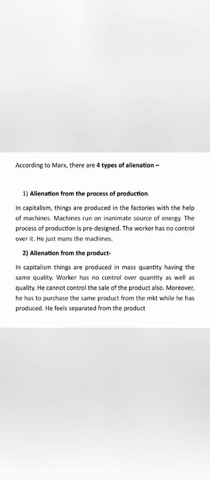Because that person is the complete owner of it, he has the right over it and can sell it as he wants. But what happened with factory manufactured goods? He cannot decide neither quality, nor quantity, nor even the pricing. The company will decide the price, and he has to purchase it.